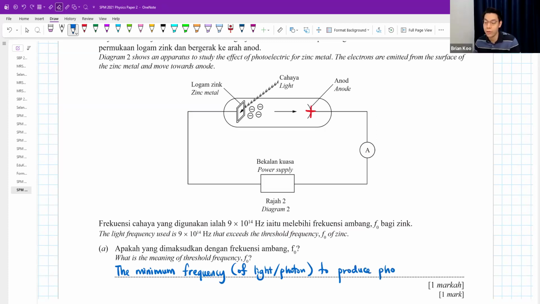The part in bracket is optional; if you never write it, they will still mark it correct. You must make sure that your light is higher than this minimum frequency. Then only the photoelectric effect can happen, then only electrons will come out.